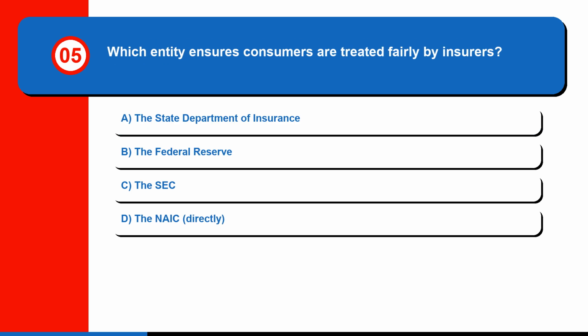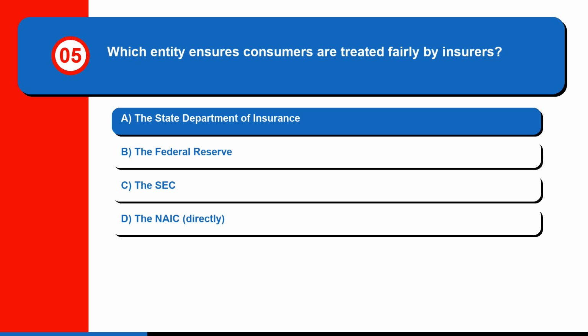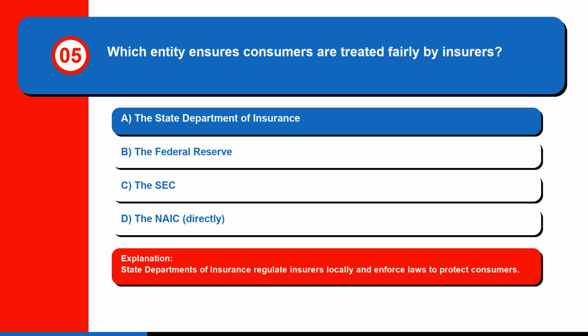Question 5. Which entity ensures consumers are treated fairly by insurers? A. The State Department of Insurance, B. The Federal Reserve, C. The SEC, or D. The NAIC, directly. The correct answer is A. The State Department of Insurance. State departments of insurance regulate insurers locally and enforce laws to protect consumers.